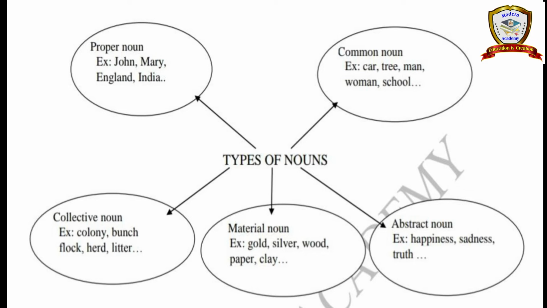Next, paper. With the paper we make many things. And clay. With the use of clay we make many toys. So the clay is a material noun.